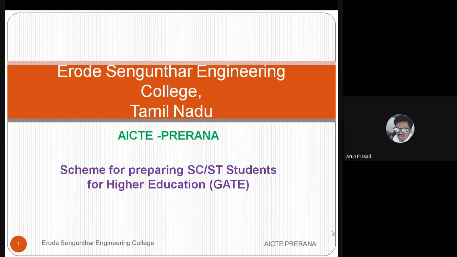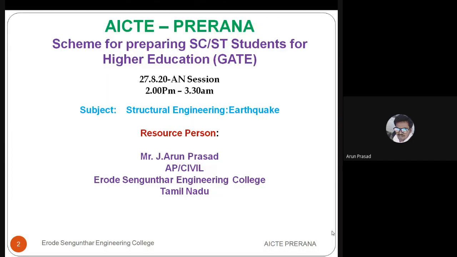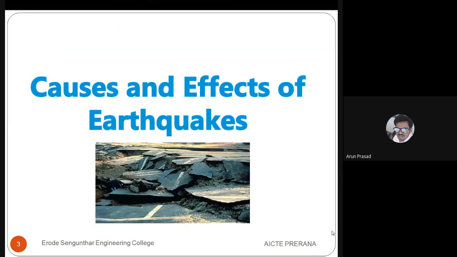So, good afternoon, everyone. Today we'll be discussing structural engineering, that is, earthquakes, their causes and their reflections. As per the GATE 2021 syllabus, Section 2 is structural engineering, and in that we'll be discussing earthquakes today. First, we'll be discussing what an earthquake is, and its causes and effects.